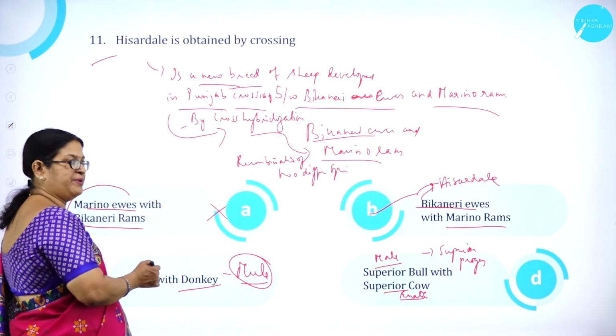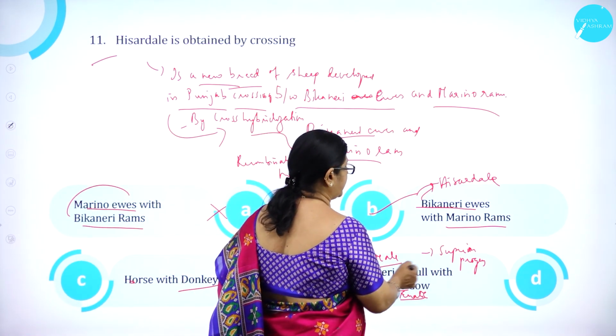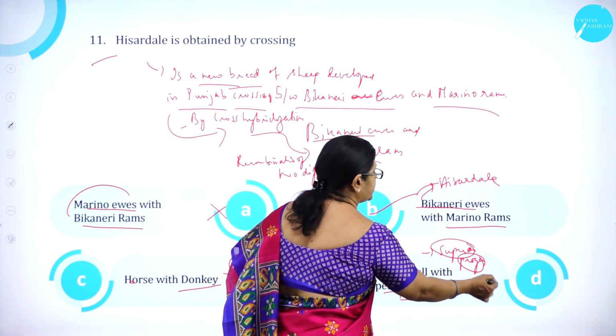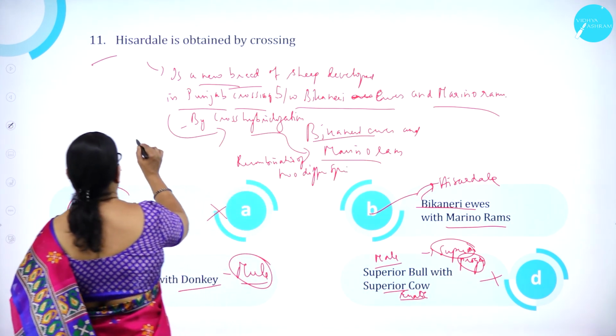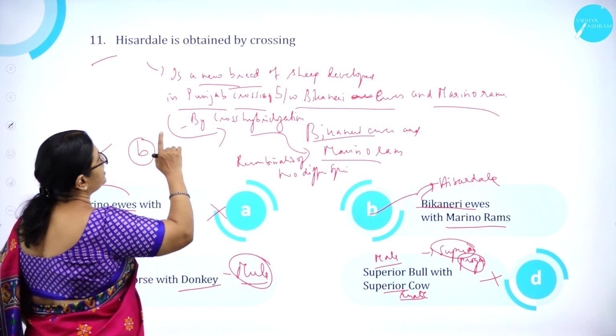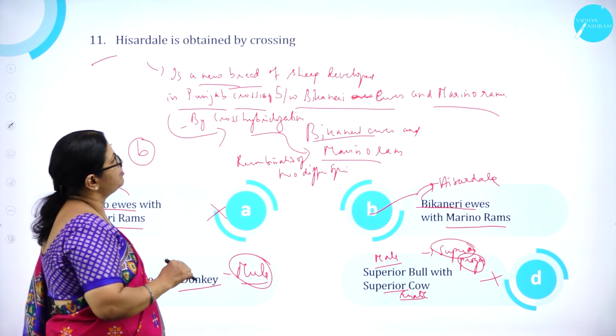This is specific hybridization. Superior bull with superior cow, that is, which produces superior progeny. Option D is wrong. Option C is wrong. So option B is correct. So Hisardale is obtained by crossing Bikaneri ewes with Merino rams.